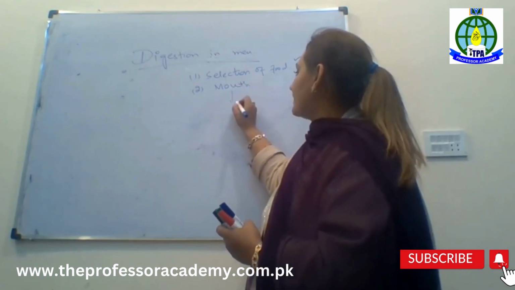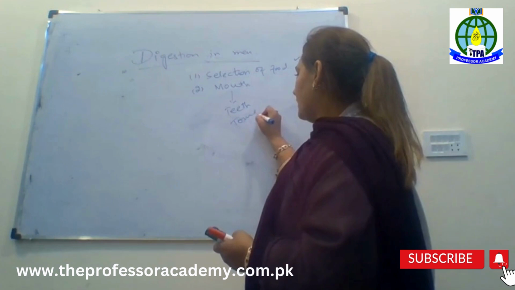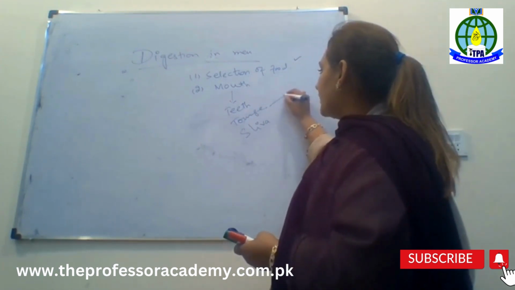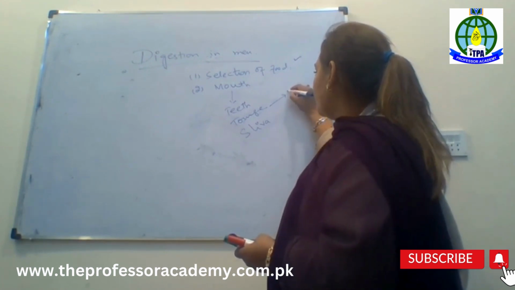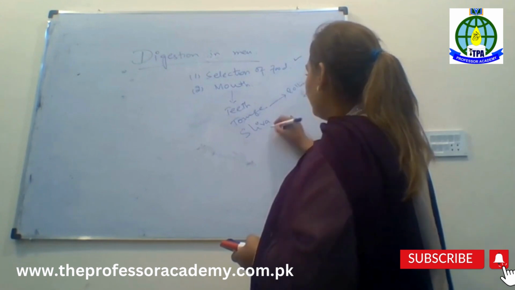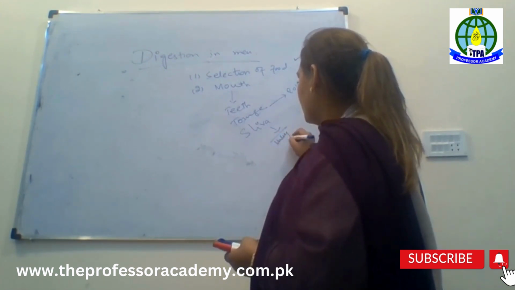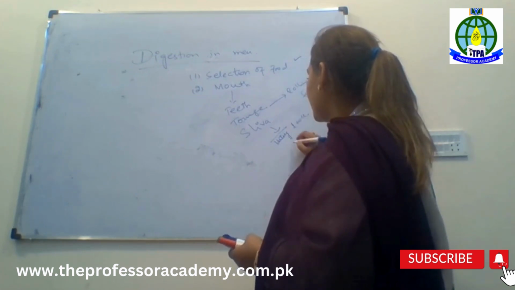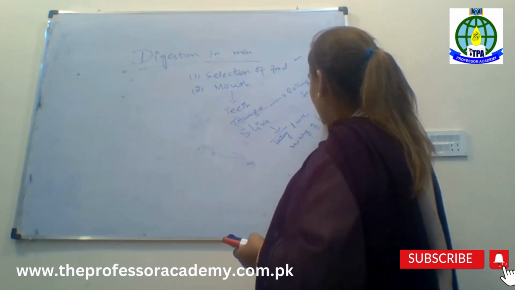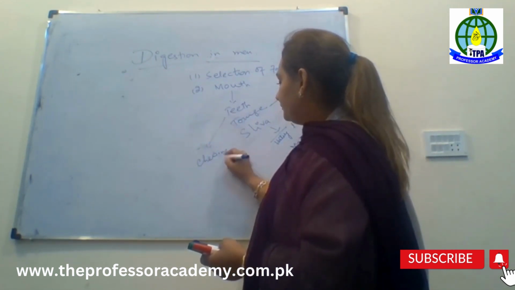In our mouth there are teeth, right? And besides that there is a tongue and saliva. What is the purpose of the tongue? It helps in the rolling of food. And saliva provides a watery texture and helps the mixing of food. And the purpose of the teeth is that they help in the chewing of food.